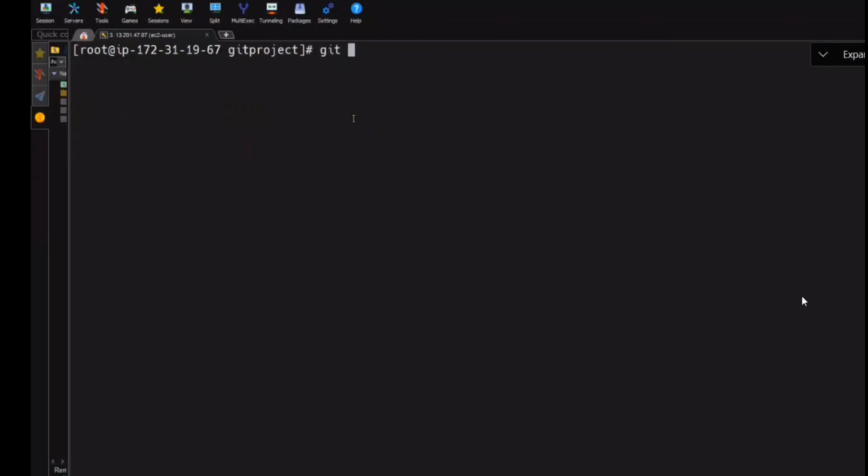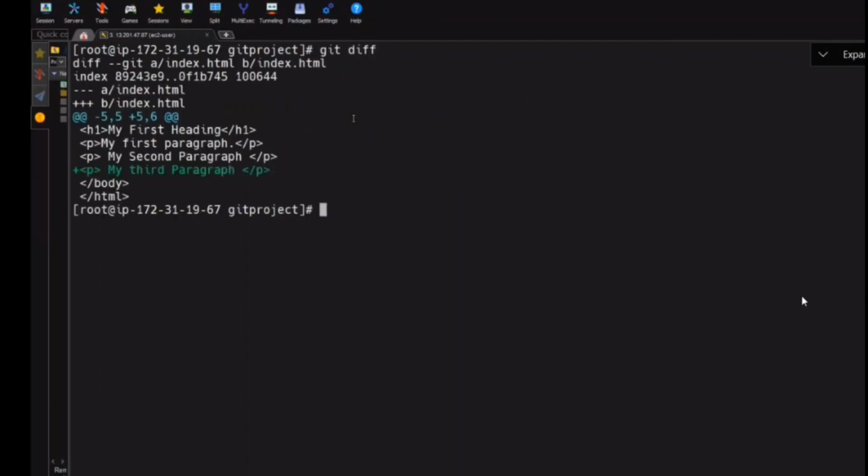So again, you use git diff. By seeing this git diff, it will show you the difference, comparing changes from the working directory to the staging area. In our staging area also we have our index.html, right? In our working directory, my third paragraph is there. But in my staging, do I have it? No. So there is a difference. If you want to see the difference between your working tree and staging area, what's the command that you use? Git diff.